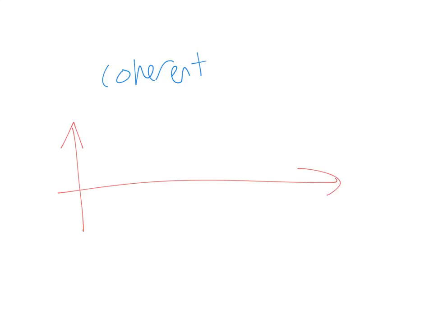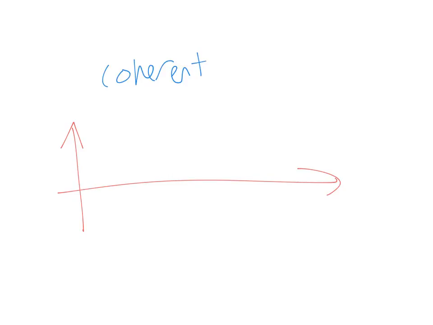Coherent. Now, what does it mean by coherent sources or coherent waves? For waves to interfere, they need not be coherent. But if you want to see a steady interference pattern or a clear pattern, then they need to be coherent. We'll come to that in the next part. But what is coherent first?